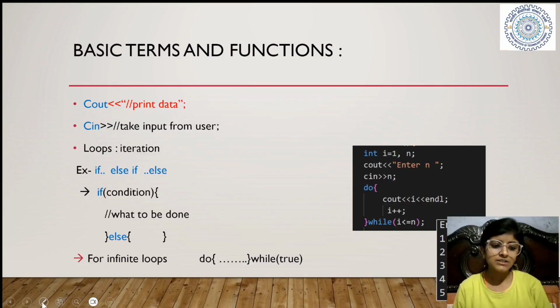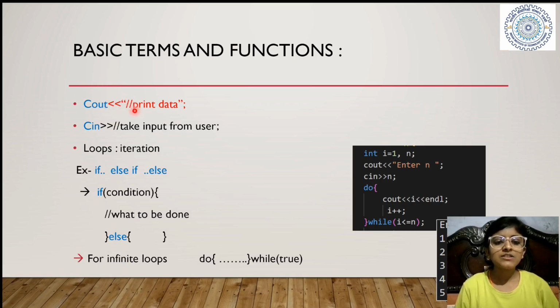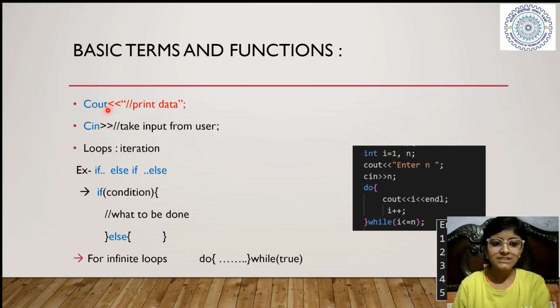Firstly, cout. This is basically the syntax of writing it. Cout, and we have to place these angle brackets and a semicolon, and whatever is written inside it will be printed as it is, with spaces, with the capital and small letters. Exactly, it will be printed.